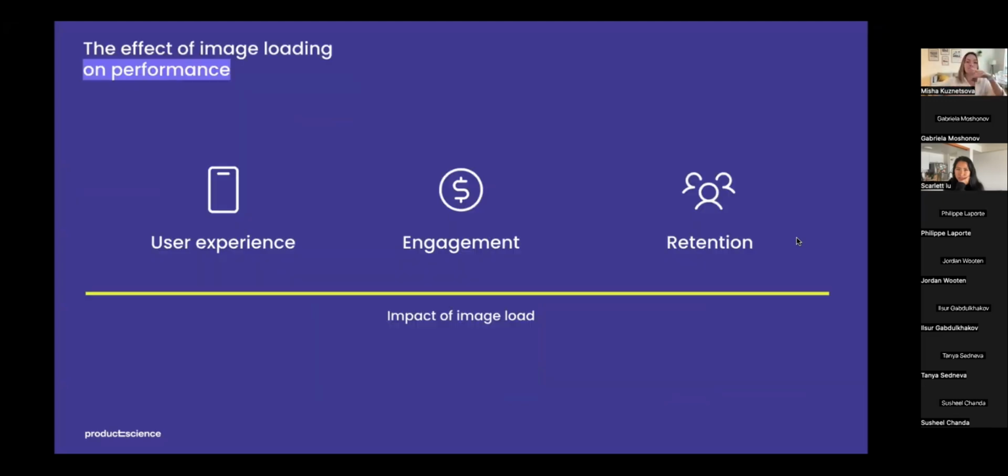So let's summarize. The impact of delays in image content on user experience, engagement, and retention can be significant. When users encounter slow loading times or poor quality images, they may become frustrated and abandon the platform. Delayed image content can result in lower engagement rates, as users may be less likely to interact with the platform. Delayed image content can impact user retention, as users may be less likely to return to the platform if they had a poor experience. So do I. Therefore, it's essential to optimize the image pipeline to ensure fast loading times and high quality images to enhance user experience and engagement.